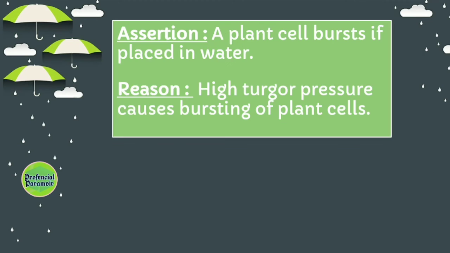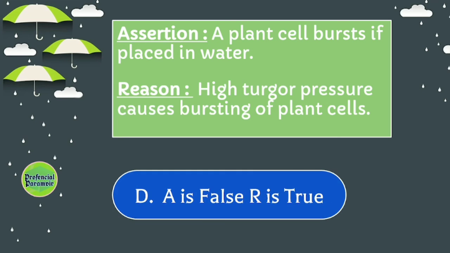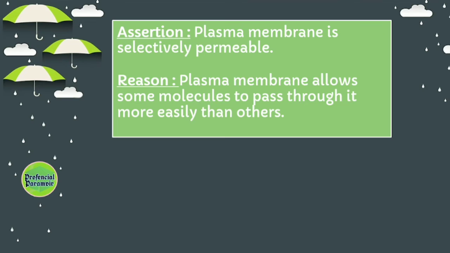Here is the next one. Assertion: a plant cell bursts if placed in water. Reason: high turgor pressure causes bursting of plant cells. Is it option A, B, C, or D? The right answer for this one is: A is false, but R is true. So A is false and R is true. The option will be option D.